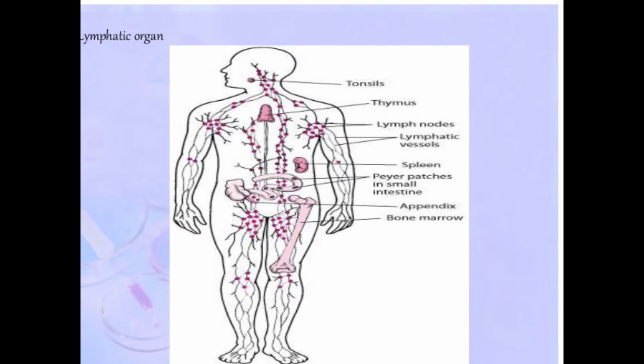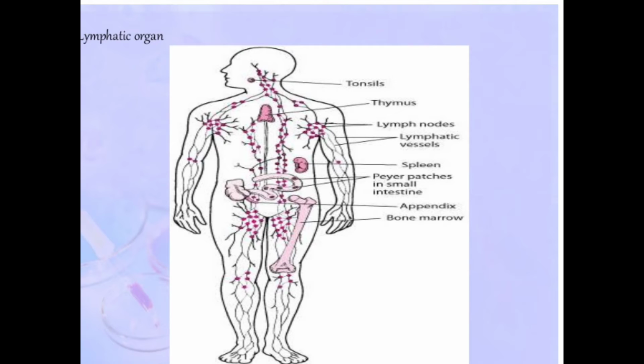From this lymph node, lymphatic vessels are emerging on this side as well. If you see the other side, lymph nodes are the dotted structures. Dotted structures are there on both sides of the body of the human being.